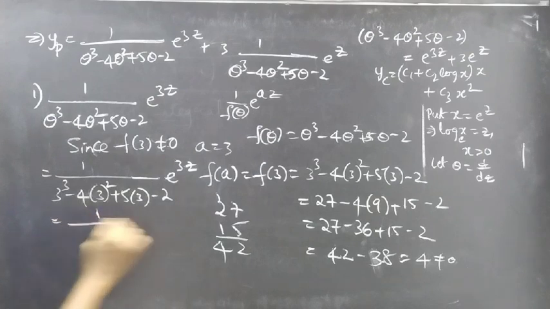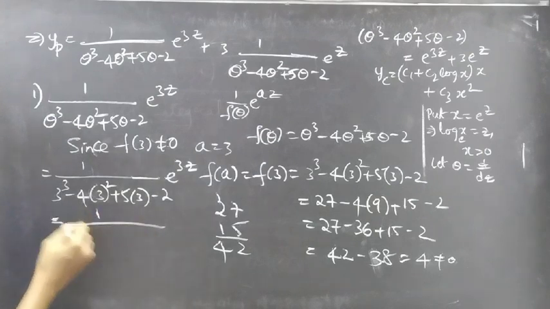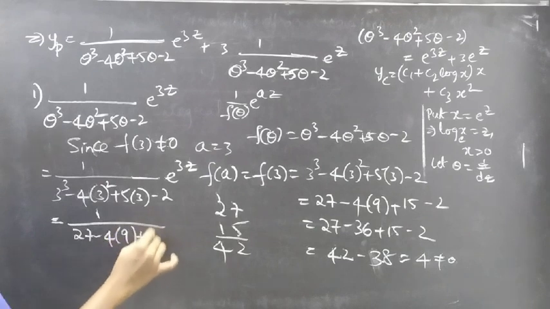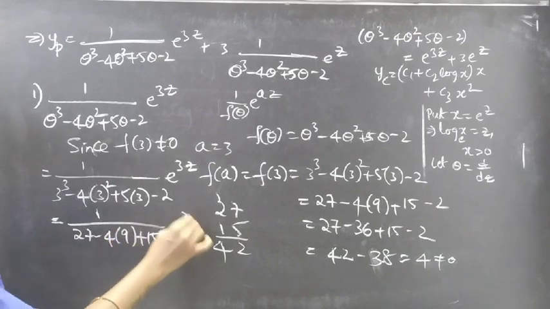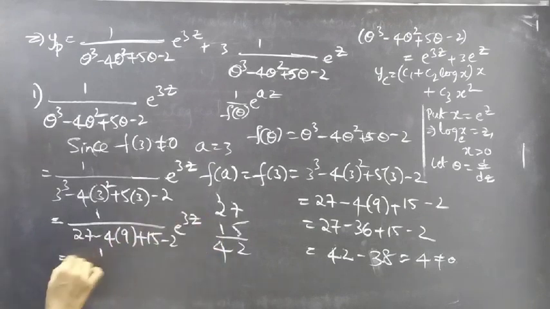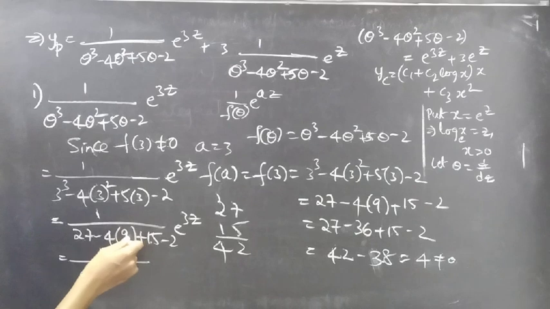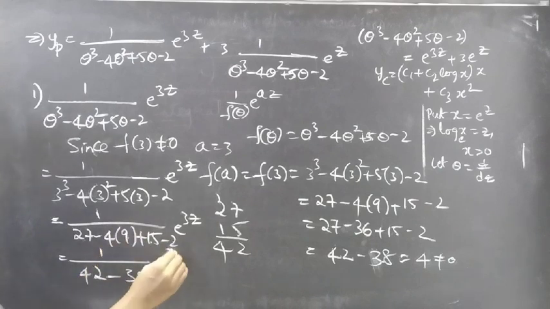This equals 1 by 3 3s are 9, 9 3s are 27 minus 4 into 9 plus 15 minus 2 into e power 3z, right? This equals 1 by 27 plus 15 is 42, minus 36 minus 2 is minus 38 into e power 3z.